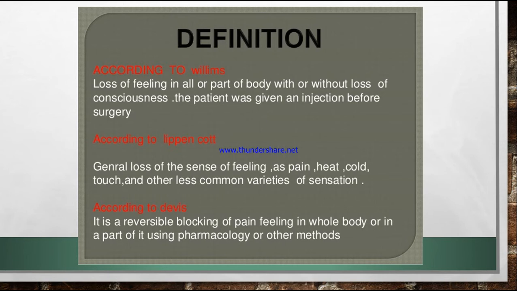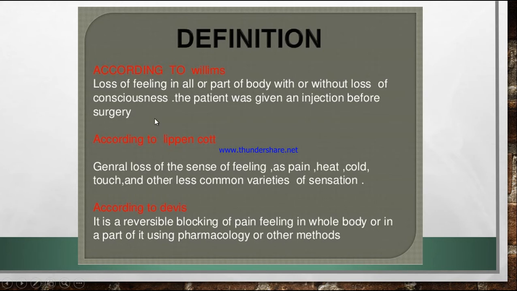According to Wilms, it is a loss of feeling in all or parts of the body with or without the loss of consciousness. So the whole body is not feeling any sensation, or only a part of our body is not feeling any sensation, with or without consciousness, then we can call it anesthesia.